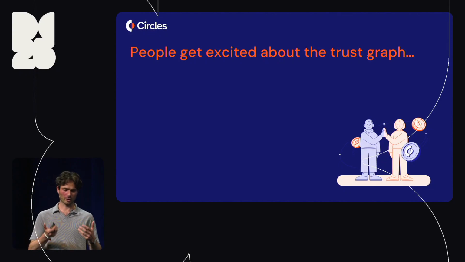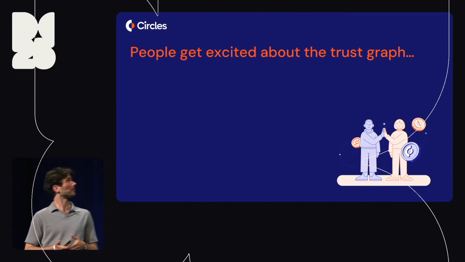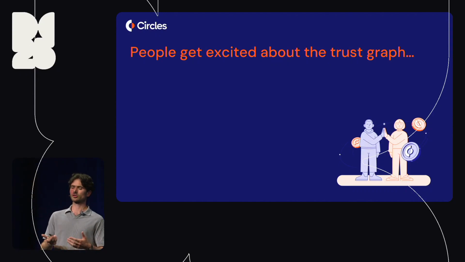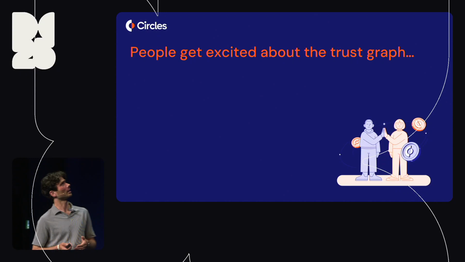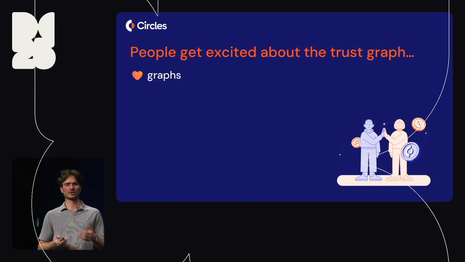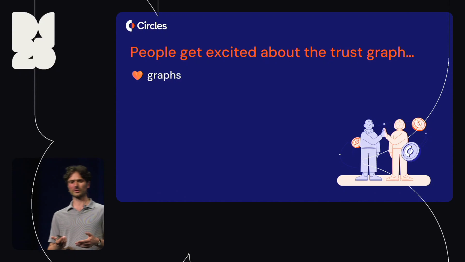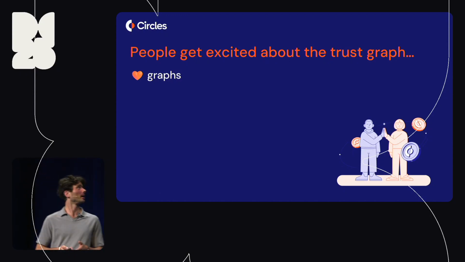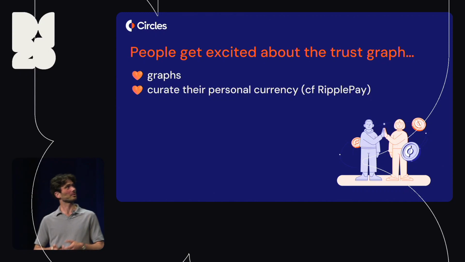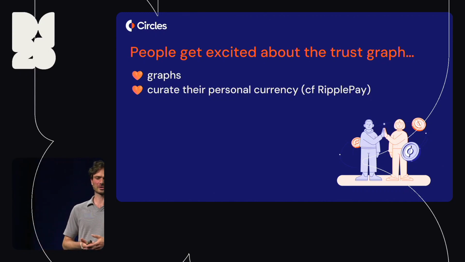And all these trust connections produce a trust graph. And people get really excited about the trust graph. We ask people here, what do you like about Cirles? And we often hear that the trust graph is what they find most exciting. And I think there's several reasons for that. One of them is that people just love graphs, full stop. One of them is that people really dig the idea of curating and engineering their personal currency.